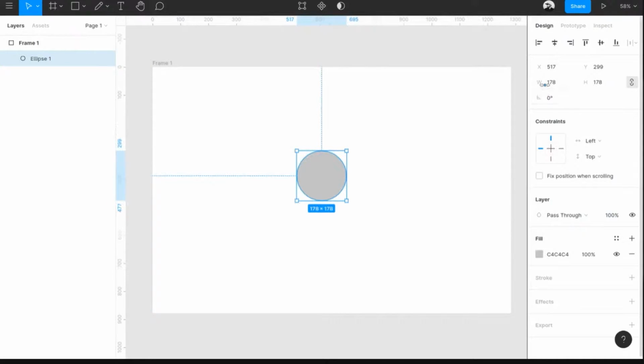Now, the second thing is the width and height of your object. So it's 178 by 178 right now. Width is 178 and the height is 178. If you want to change it, you can change it over here, say 300.